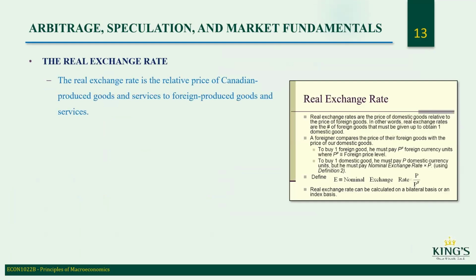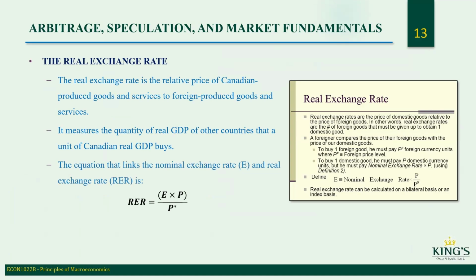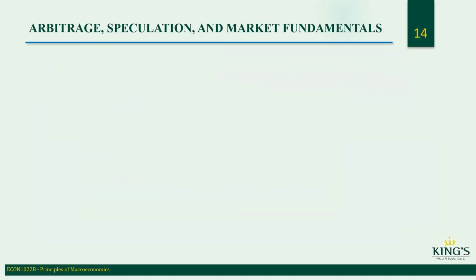The real exchange rate. The real exchange rate is the relative price of Canadian produced goods and services for foreign produced goods and services. It measures the quantity of real GDP of other countries that a unit of Canadian real GDP buys. The equation that links the nominal exchange rate and real exchange rate is this one: RER equals E times P divided by P star, where P is the Canadian price level and P star is the foreign price level.